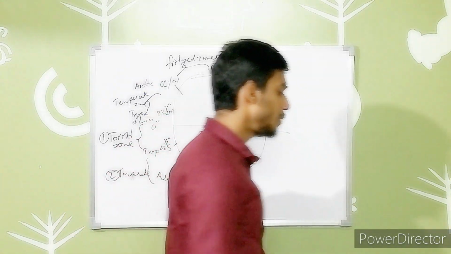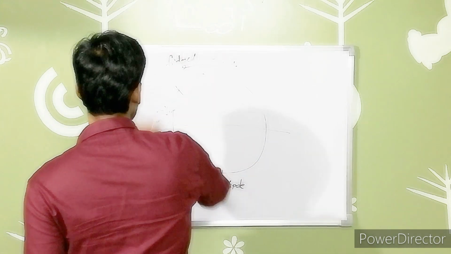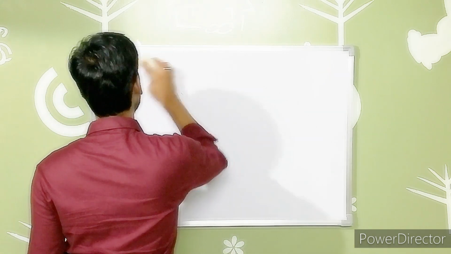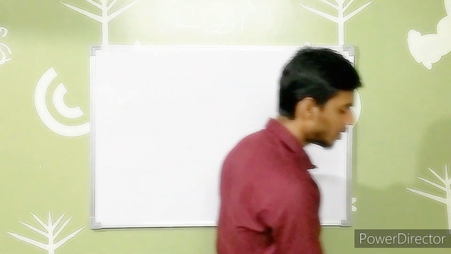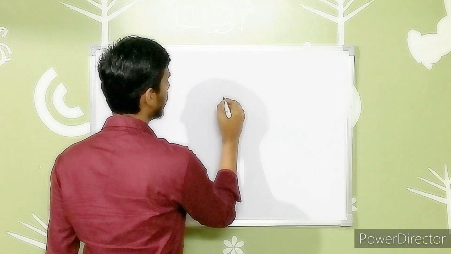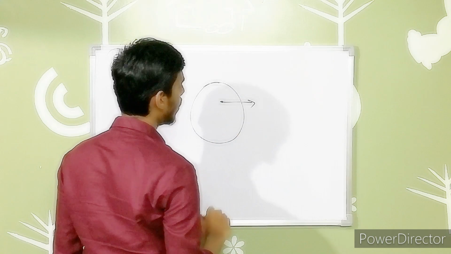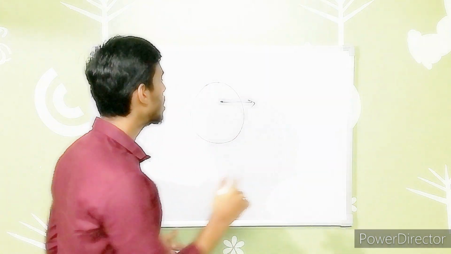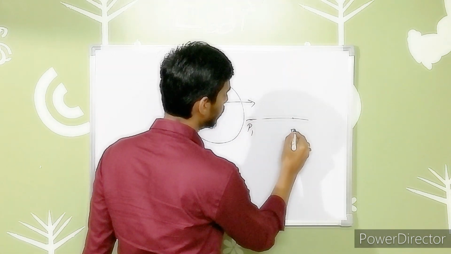Another important subtopic we want to see now is the longitudes. Yesterday we discussed some of the latitudes. Now we have to look at the longitudes. Why are we looking into longitude? Suppose we want to mark a certain place on the Earth, but with reference to only latitude we cannot mark the exact direction, because suppose this is a line, and we have two places, say place P1 and place P2.